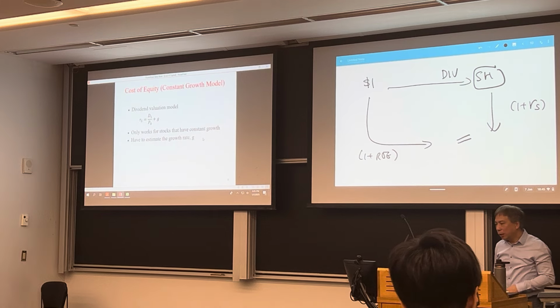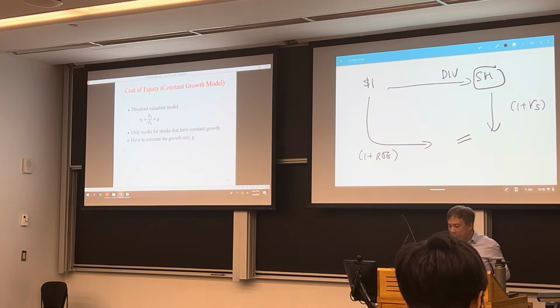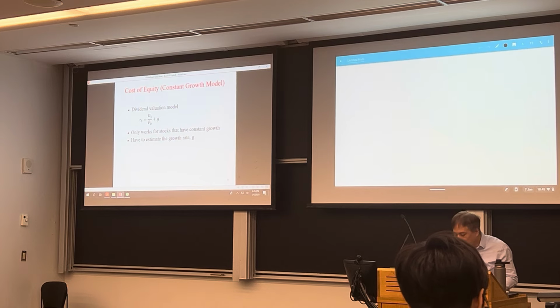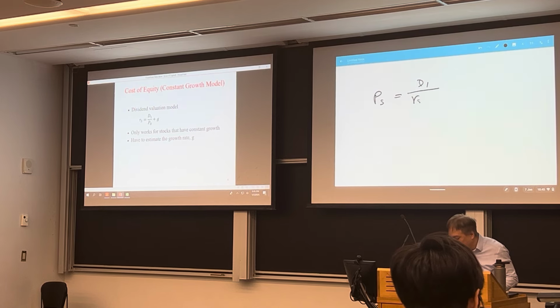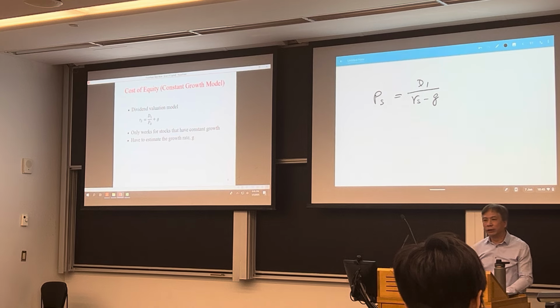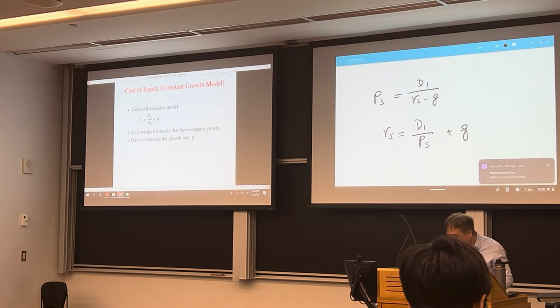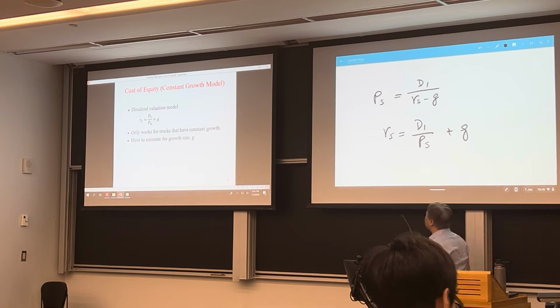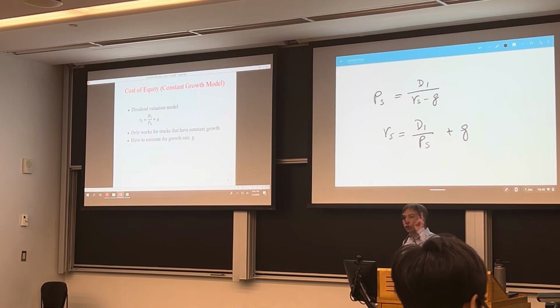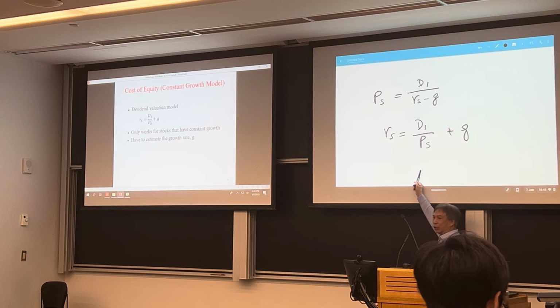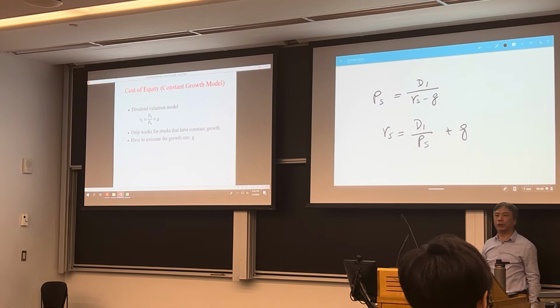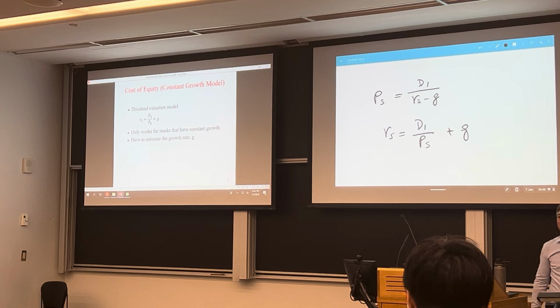Right? Now, to estimate the cost of equity, you can use the constant growth model. So we know the constant growth model is the price of the equity is equal to the expected dividend in the future period, D1, divided by the cost of equity minus growth rate. So if you rearrange the equation, we have the cost of equity is equal to the dividend yield plus the growth rate. So this model actually said, well, the shareholder return comes from two sources. One is the dividend yield, the dividend return. The second one is capital gain, the appreciation in stock price.